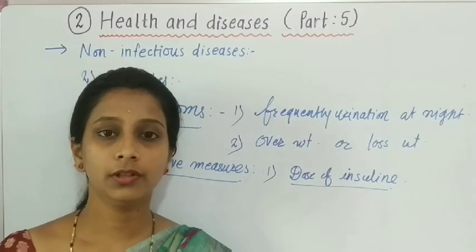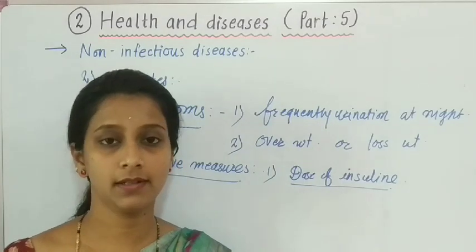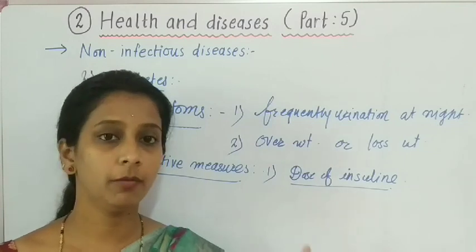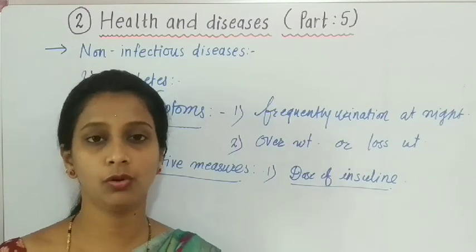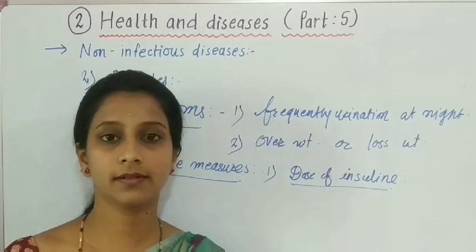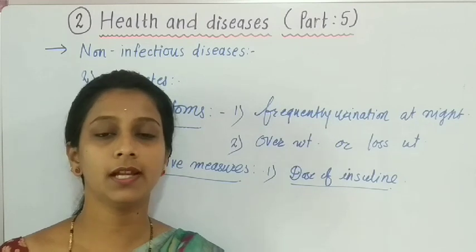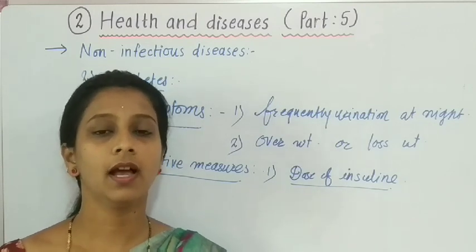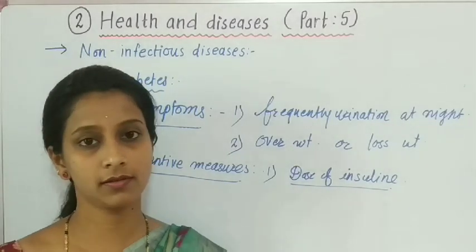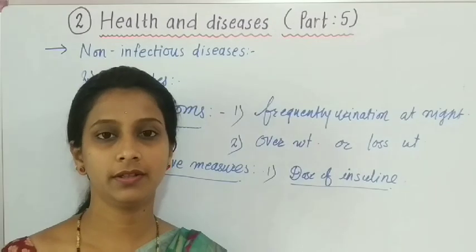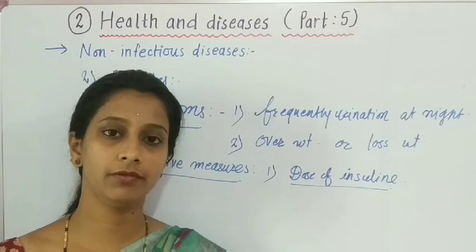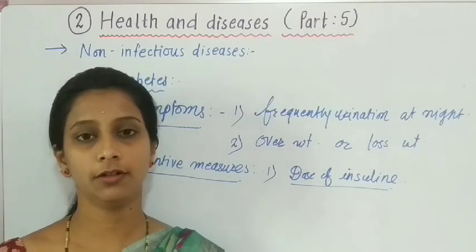Okay students, so if our grandparents or parents are suffering from this disease, then we must be aware about it, and we have to follow a healthy lifestyle, healthy food, and we must do exercise, and due to that we can avoid this type of disease. And sometimes when the intensity of this disease is very less, then we can cure diabetes naturally by following natural rules, by having a healthy diet, by doing some kind of exercise.